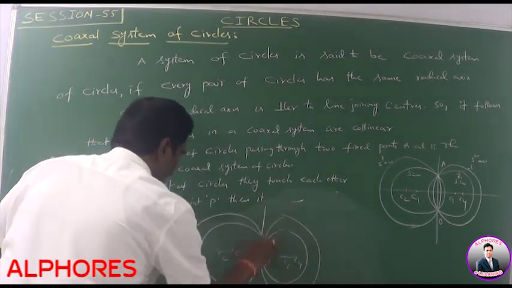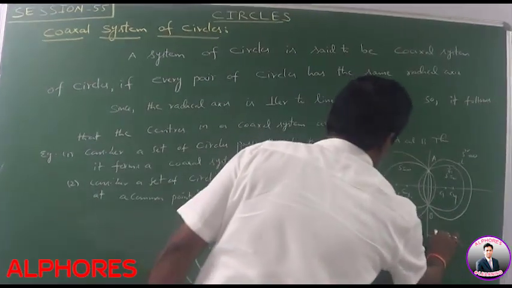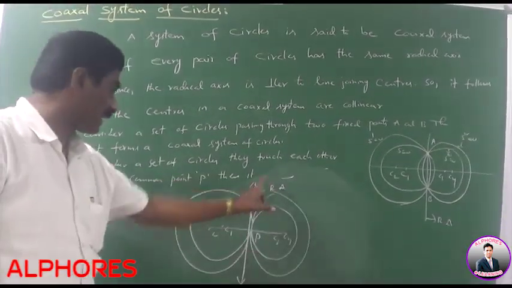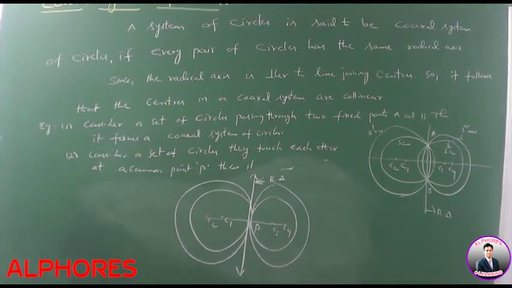It is the common point P. It is the radical axis. Here also it is the radical axis. Every pair of circles has the same radical axis, so it is also said to be a coaxial system.